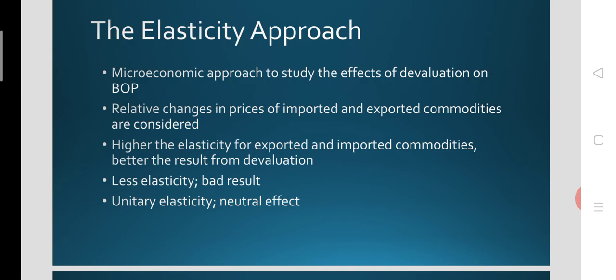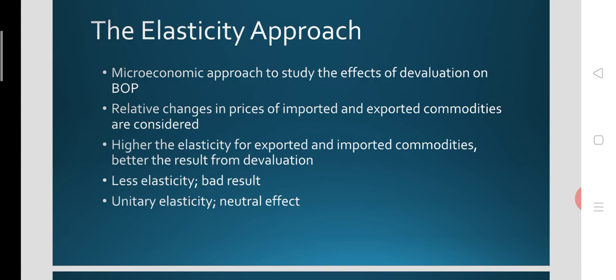Relative changes in price of import commodity and export commodities will be considered. So the higher the elasticity for exported commodities and imported commodities, the better the result from devaluation, and the lower the elasticity for exported commodities and imported commodities, the result would be bad.